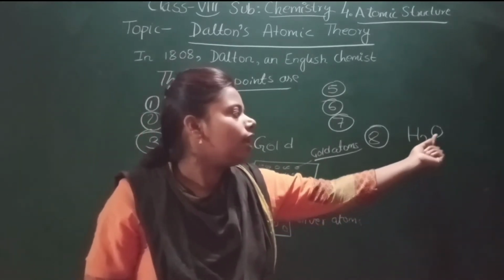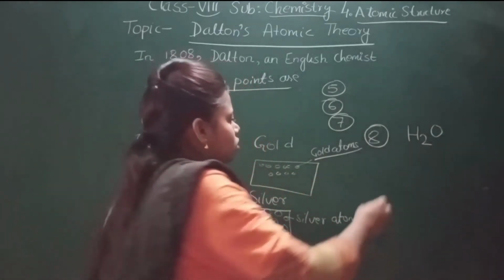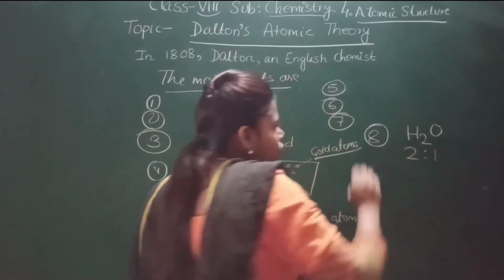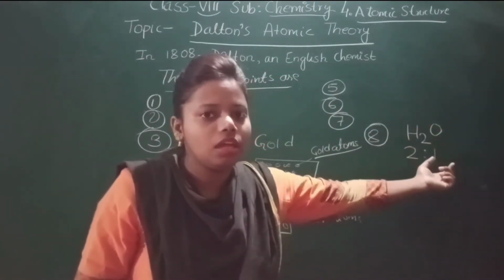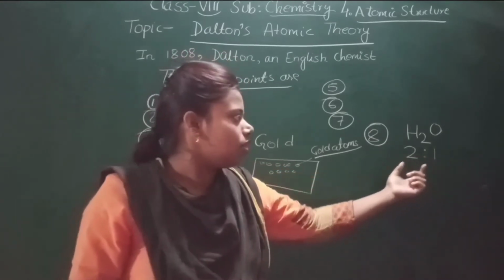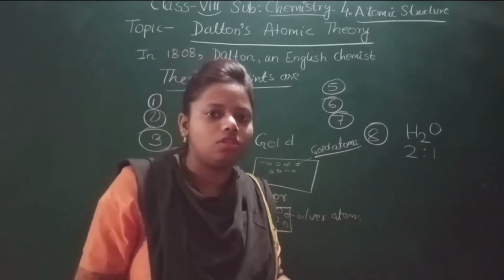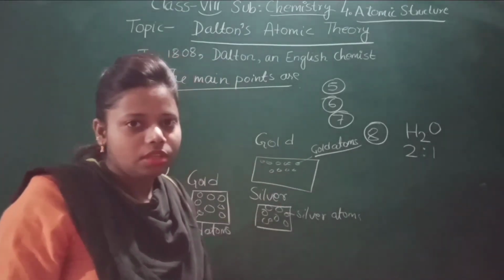Here 2 is there, and here nothing is there, which means 1. That means the ratio is 2:1. This shows that hydrogen atoms combine with the other atom in the ratio 2:1. Now let us see one more example.